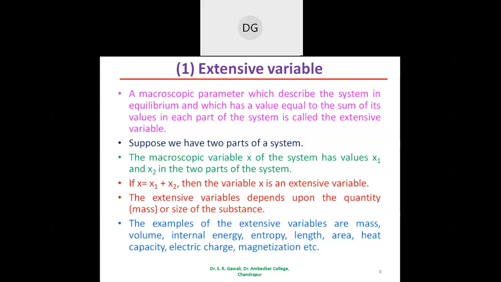So what is the total volume of a system having three parts? Total volume V is equal to V1 plus V2 plus V3. The volumes of all parts of the system are added together to get the macroscopic volume, and therefore we call such a variable an extensive variable.